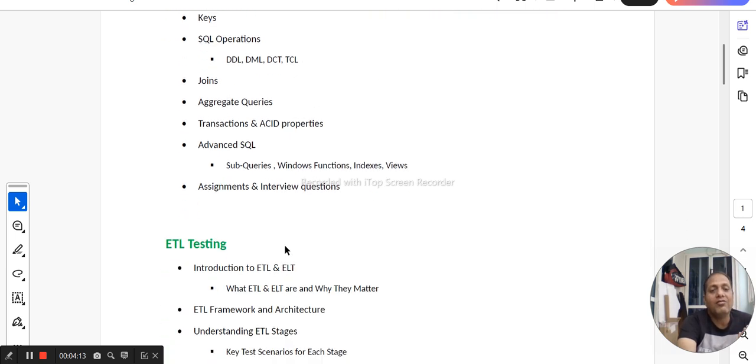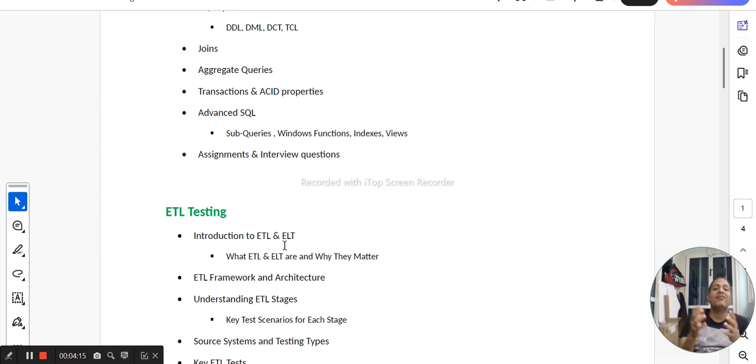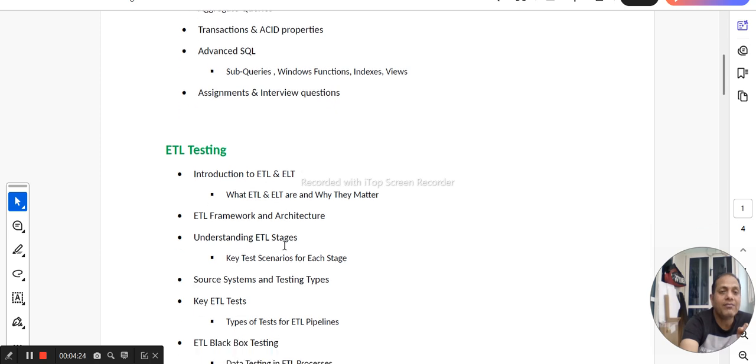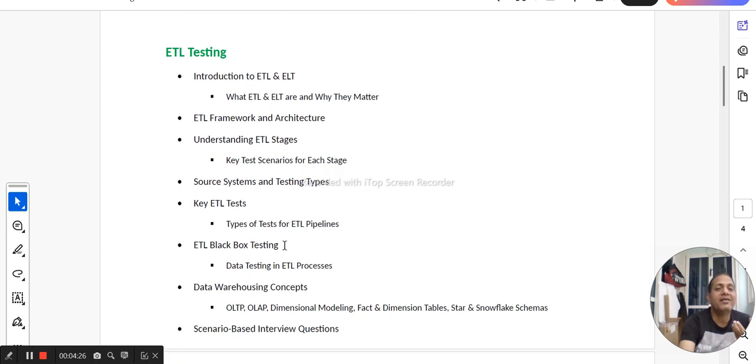Now the second module is, because this is part of ETL testing automation, you need to know how we do manual ETL testing, right? So to cover that, we have this ETL testing module, and we are going to learn everything about ETL: the different types of test cases that we do, the different kinds of processes that run in the ETL, data warehousing concepts, and also scenario-based questions.